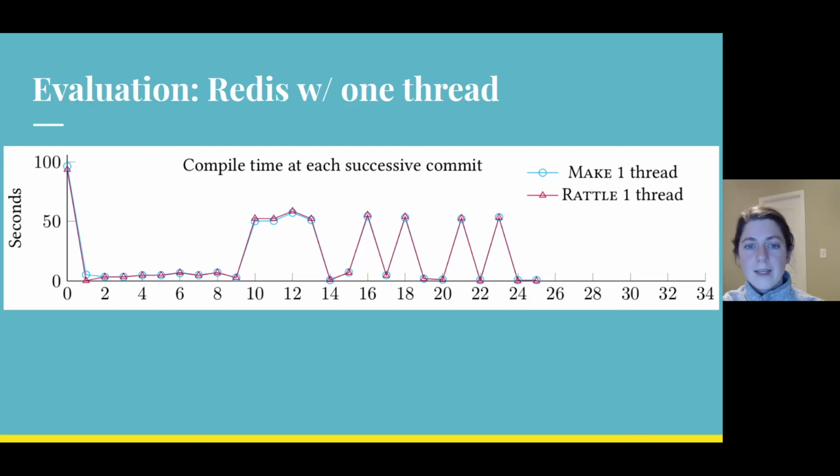So the x-axis at 0 is the time it took to build the project from scratch, and at 1 it is the time it took to build the project incrementally 1 commit later. So after the first commit, every commit was built incrementally. From this chart, we can see that even though the Rattle build script had no explicit dependency information, its performance is still comparable to that of the Make-based build across all commits when built with a single thread.